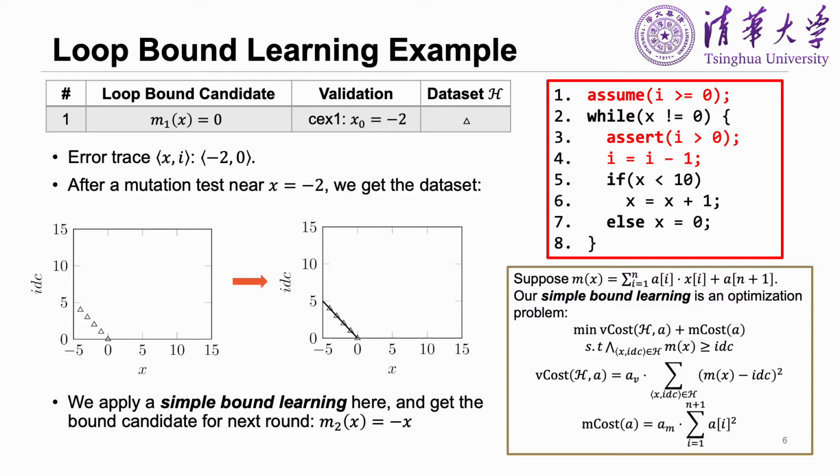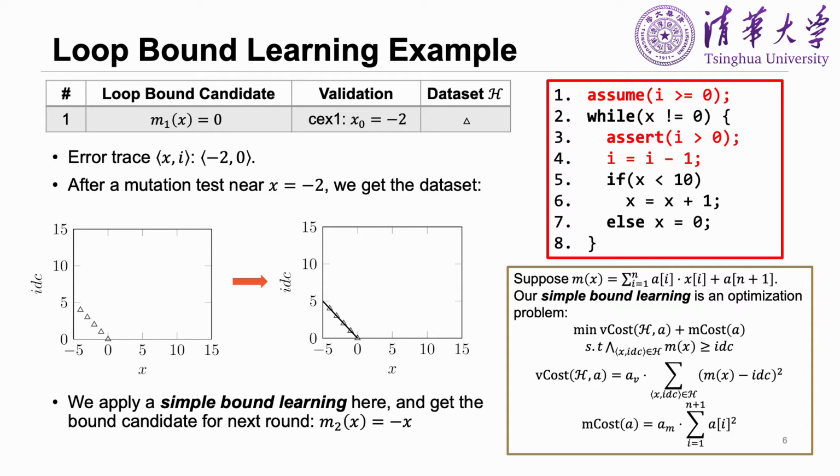The optimization target contains two main targets. The first one is Vcost. Vcost encodes the square distance between the bound candidate and the data examples, which makes the candidate's result close to the actual number of loop iterations.